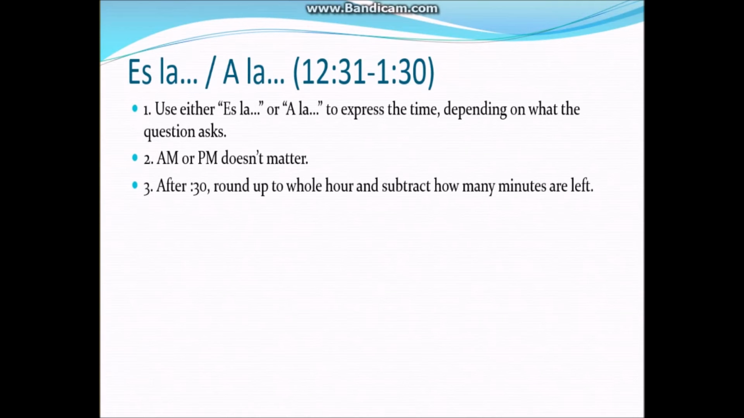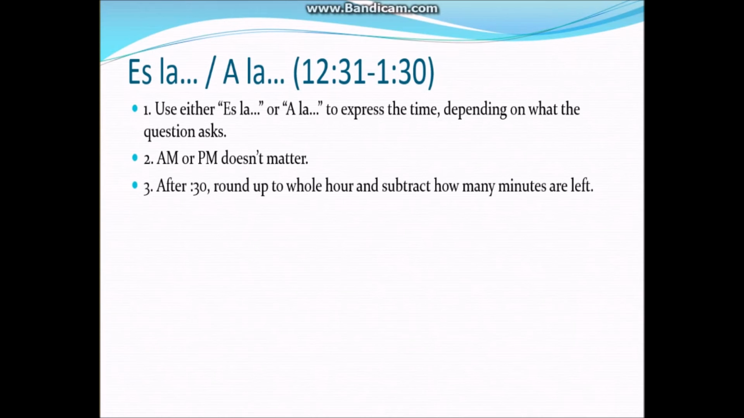How do we know which one to use? It depends on what the question asks. So if the question is asking, ¿qué hora es? We reply back with es la. If the question is asking, ¿a qué hora? We reply back with a la. Remember, if the a is in the question, put the a back in your answer. So ¿a qué hora is a la? ¿Qué hora es la. Whether it's AM or PM doesn't matter when we express time like this. If it's between 12:31 and 1:30, either we're using es la or a la. Remember, if it's after the 30, you still have to round up to that whole hour and subtract how many minutes are left.